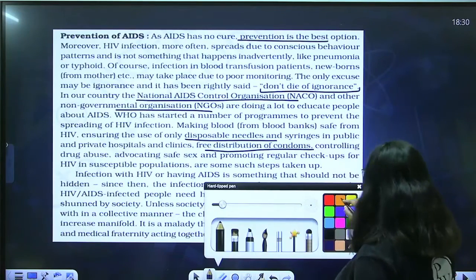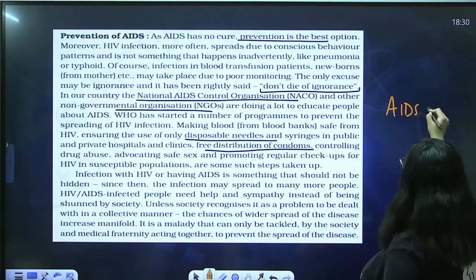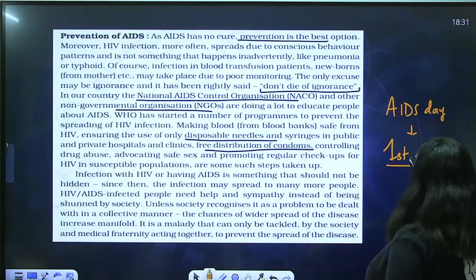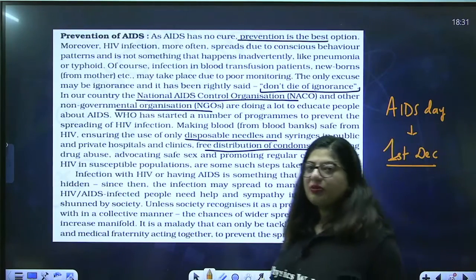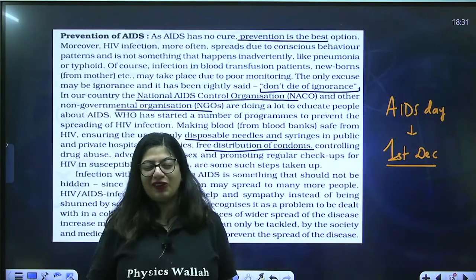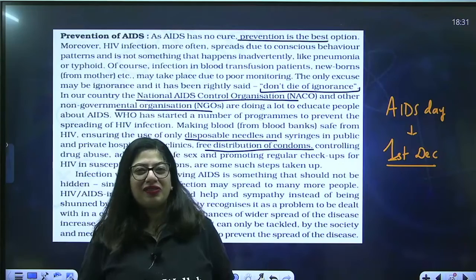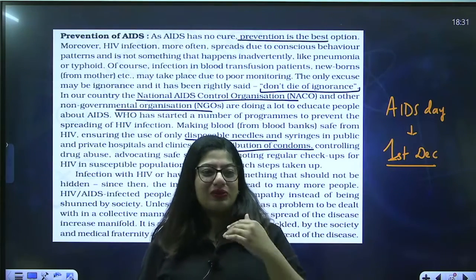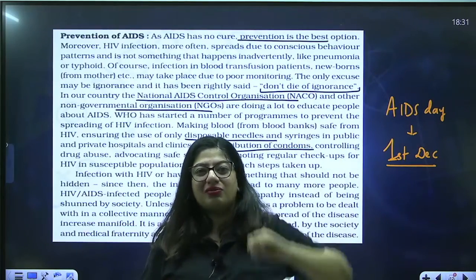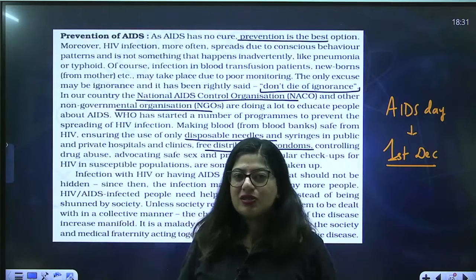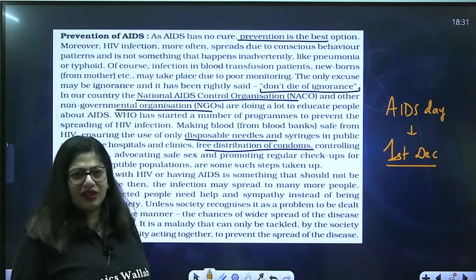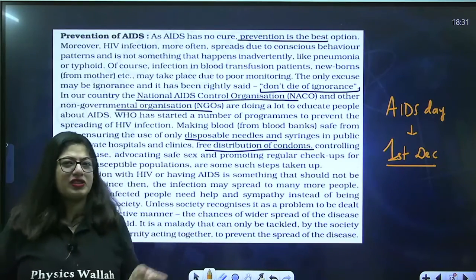That's about AIDS. You know when is AIDS Day? AIDS Day is celebrated on 1st December. When we were in our colleges, we used to celebrate AIDS Day with a candle march. I remember, I have some pictures of that also. I will not share, obviously not here. We used to go into the entire sectors in Chandigarh and spread awareness. We had a banner and so on. So, this is how you can spread awareness. You can tell other people who are not educated. It's always good, if you have knowledge, always spread it.